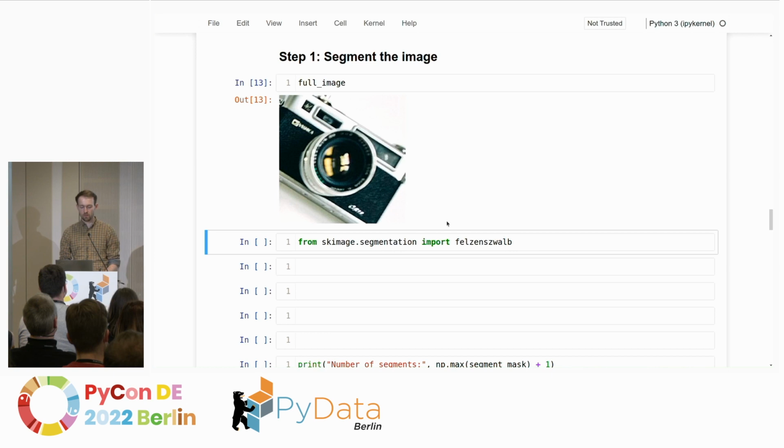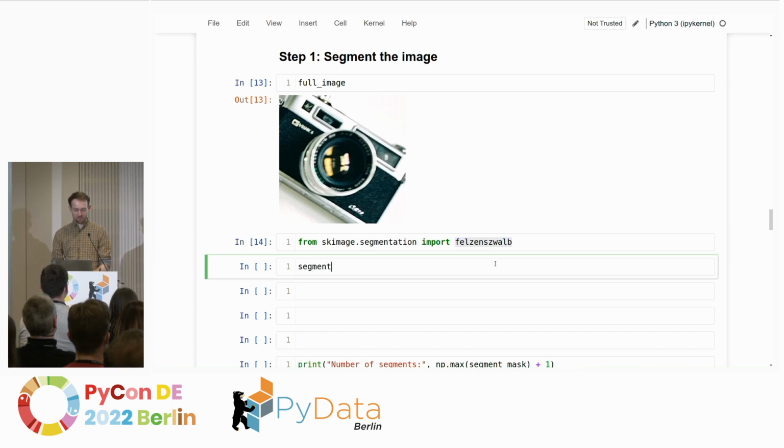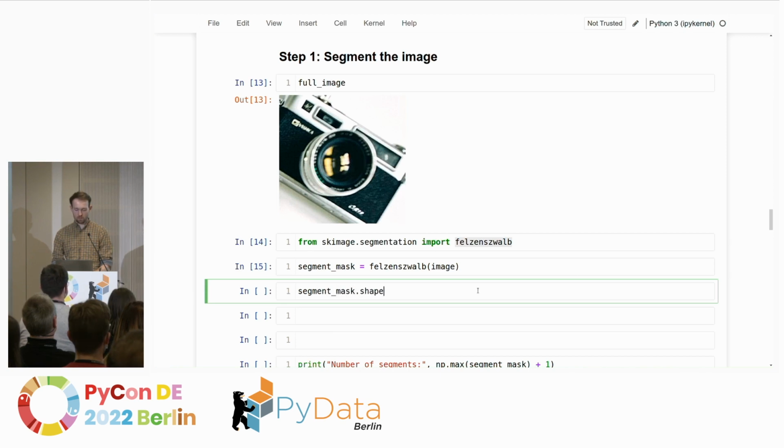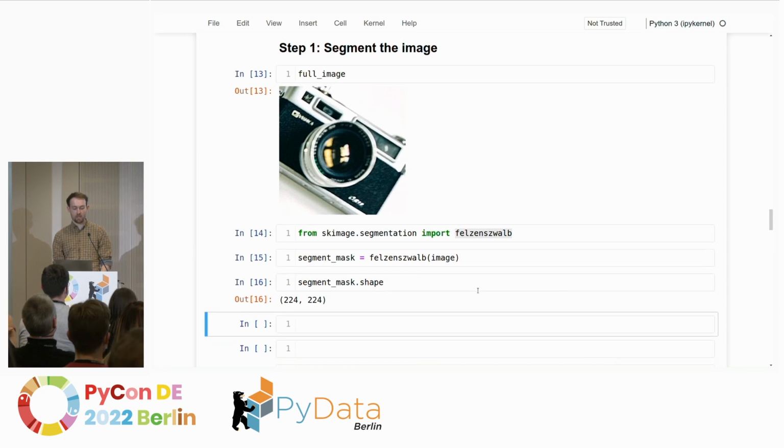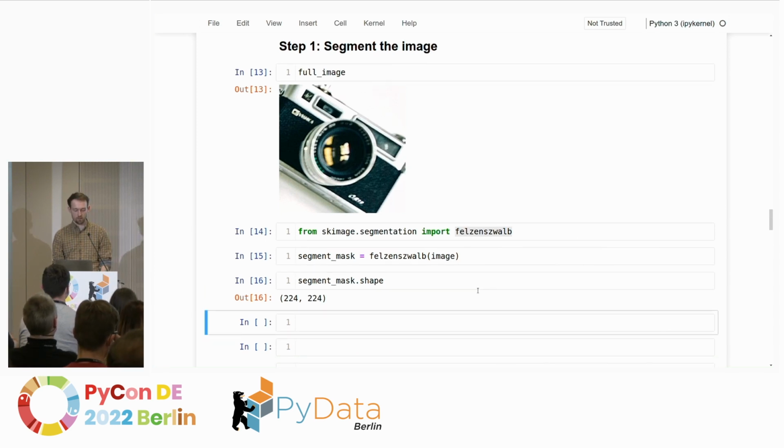And this is where we can use so-called segmentation functions, which are available, for example, in scikit-image. That's what I'm using here. And the only reason I'm not typing this out is that I cannot remember how to spell the name of this person that presumably invented it. And this function allows us to create what is called a segment mask. So we just take this function, put in the image, and then we generate a segment mask. And what is a segment mask, you ask? Let's first have a look at the shape. That's always useful to see what shape it has. And it has exactly the same shape as the image, just minus the 3 different color channels.